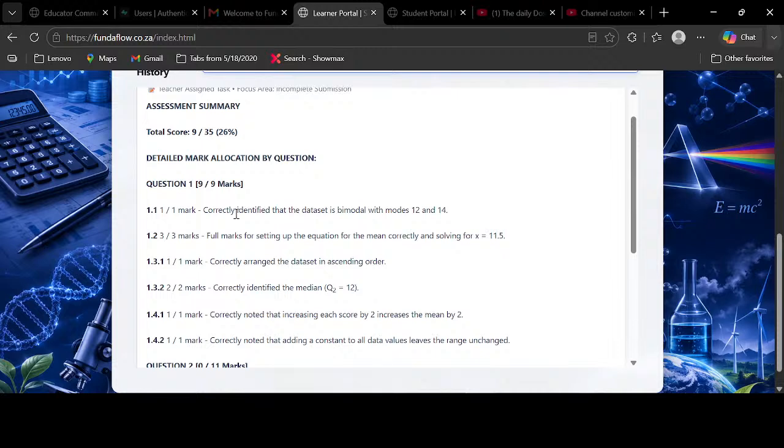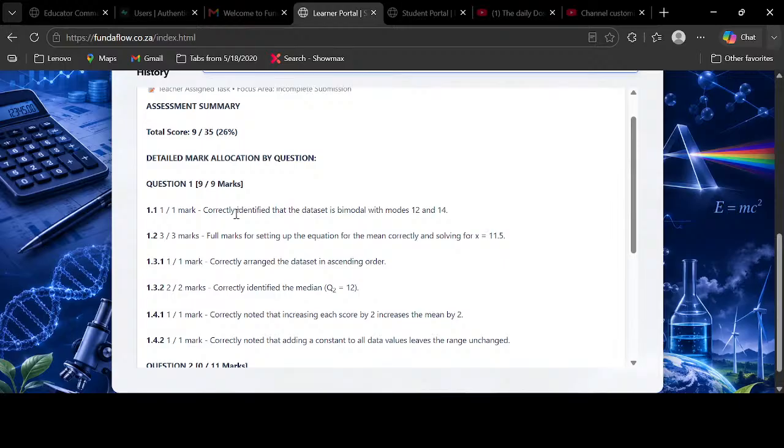Okay, yeah. As you can see here, it managed to mark everything. You can put all your images at the same time, and then it will be able to mark you. And then it will also be able to tell you which questions are missing. So you can't cheat it and put something that is not written. It also checks what's written according to the questions that they've asked here, so that you can get your marks.